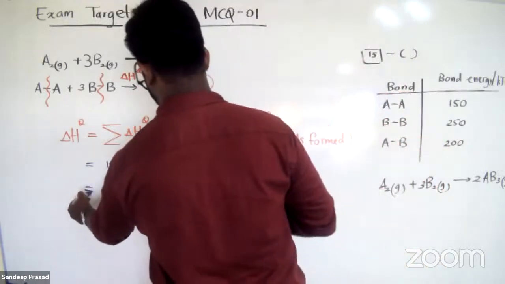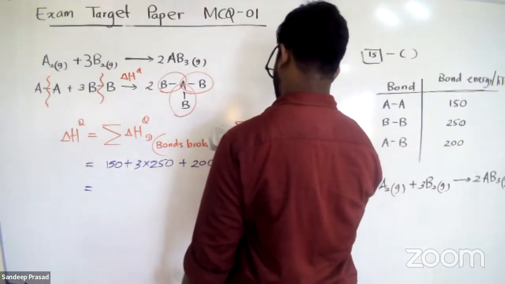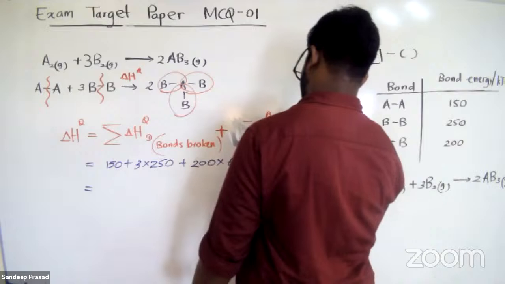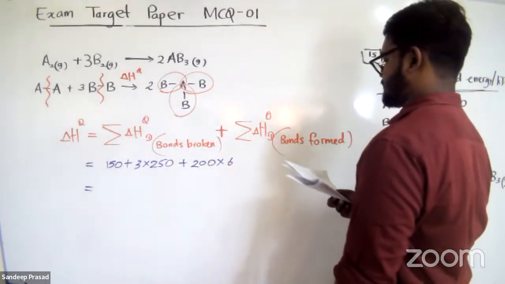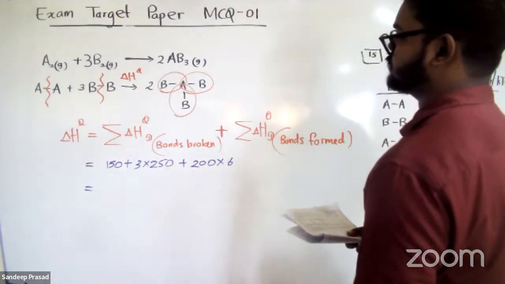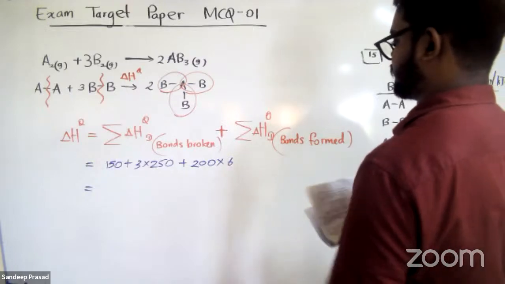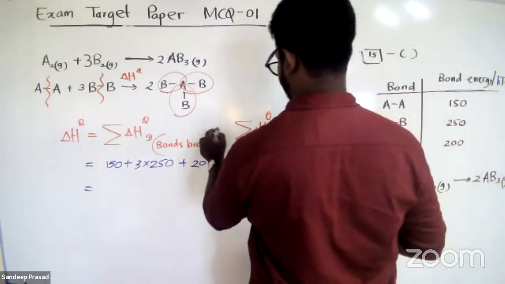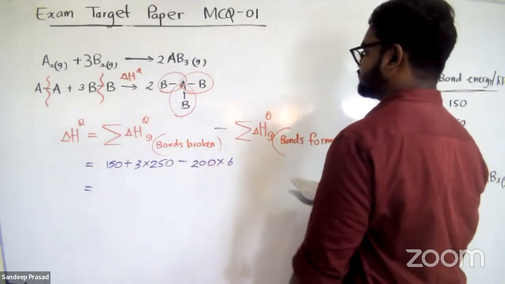And now we can find out the enthalpy change of this reaction. What should it be? This one should be negative, isn't it? This one should be negative, right?